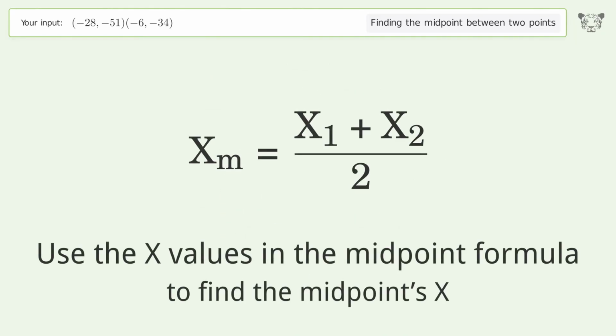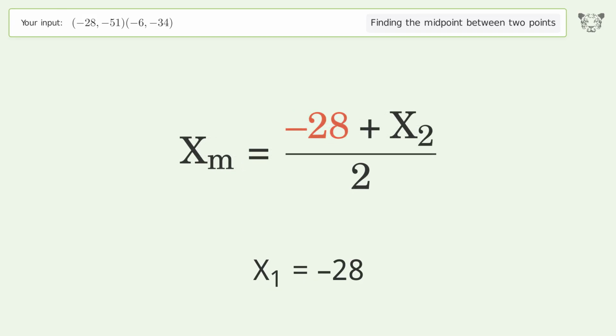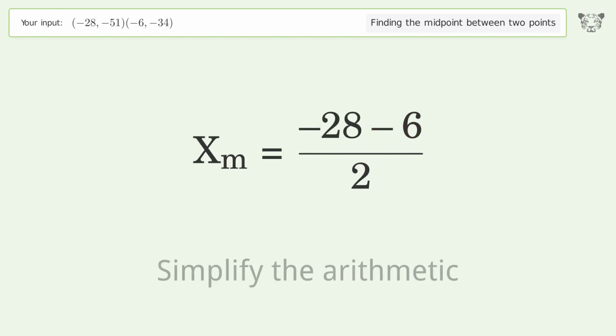Use the x values in the midpoint formula to find the midpoint's x. x1 equals -28. x2 equals -6. Simplify the arithmetic.